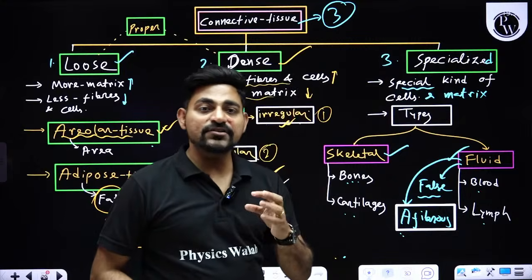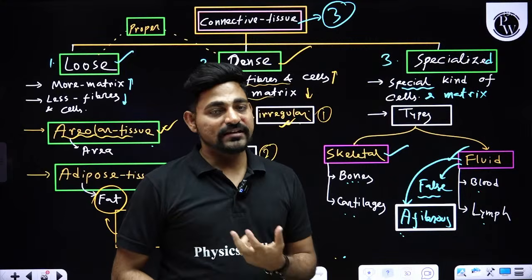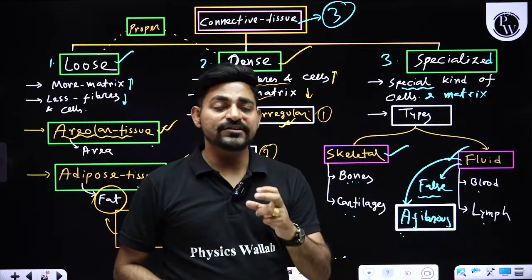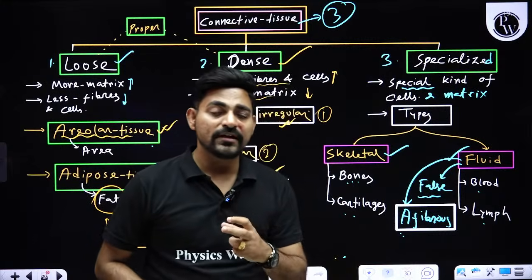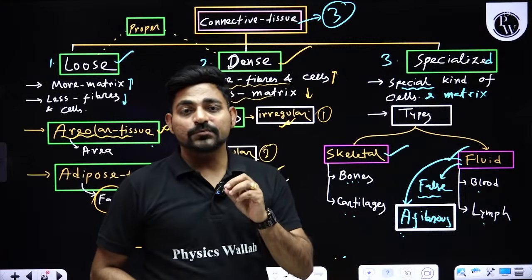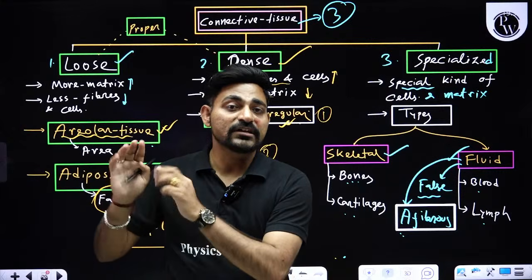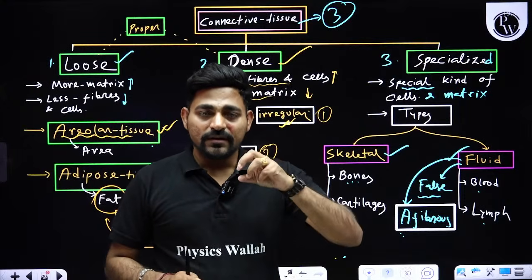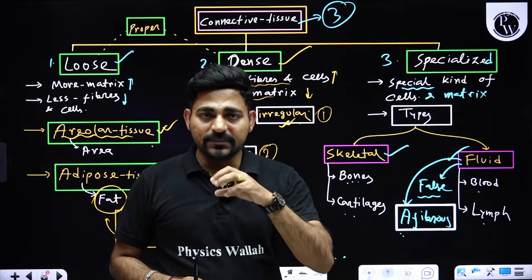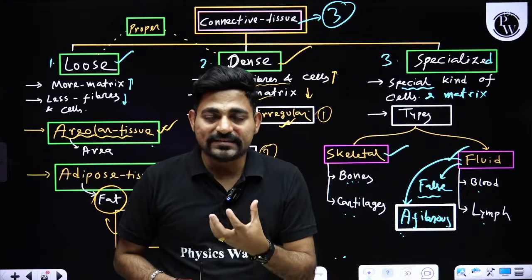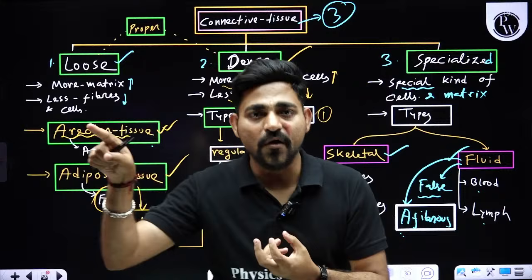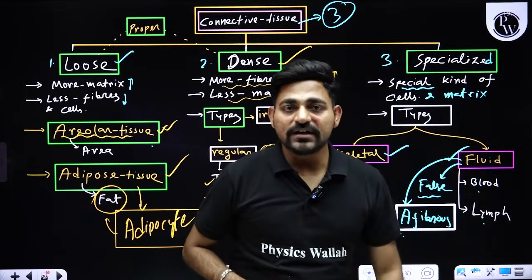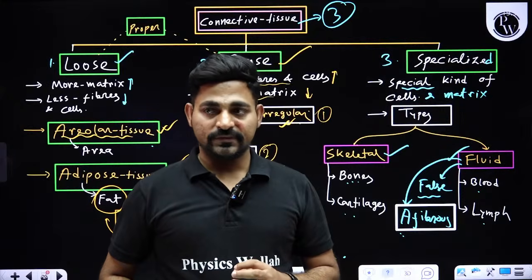But the matrix of blood or lymph, that is called plasma, is not produced by RBC, WBC or platelets. Rather, the plasma is produced by some other organ, some third party organ. You can say either liver or spleen. So, if you are observing a particular connective tissue and the matrix is produced by some other organ, then you will be naming that connective tissue as false connective tissue. Okay.